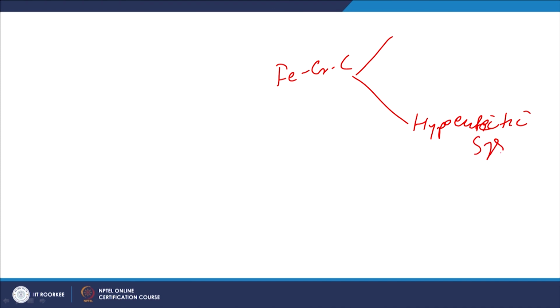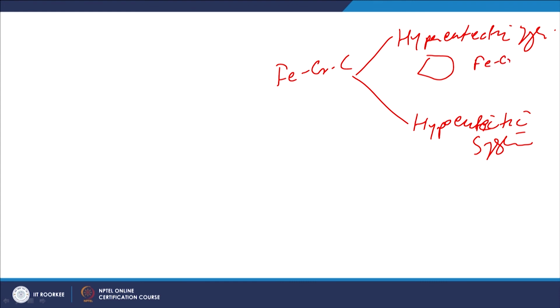So, basically in iron-chromium-carbon systems, we have the hypoeutectic system and the hypereutectic system, where big primary polyhedral shaped iron-chromium-carbon carbides are formed apart from the eutectic carbides.